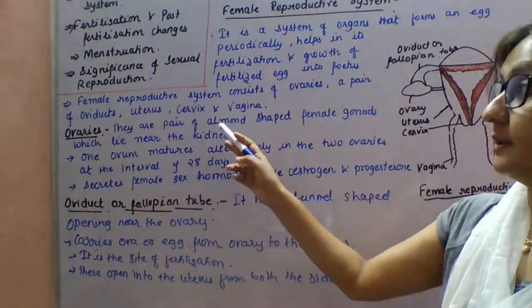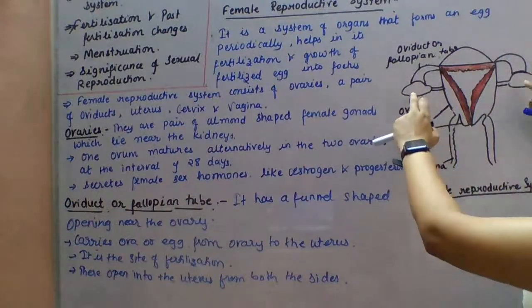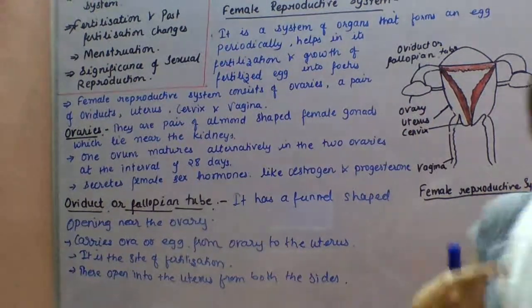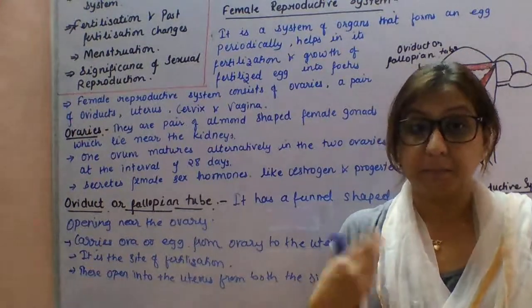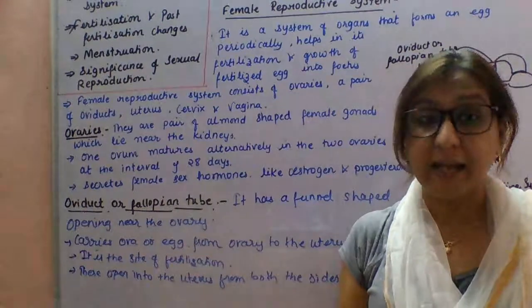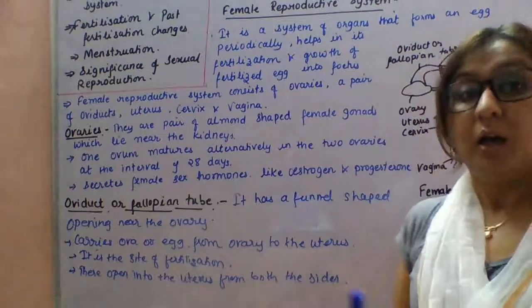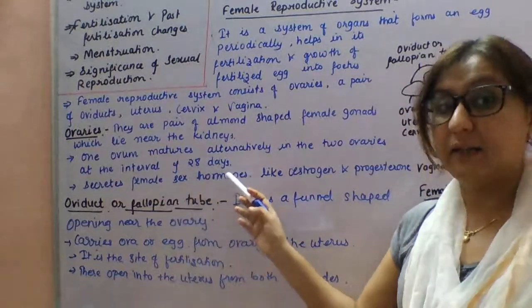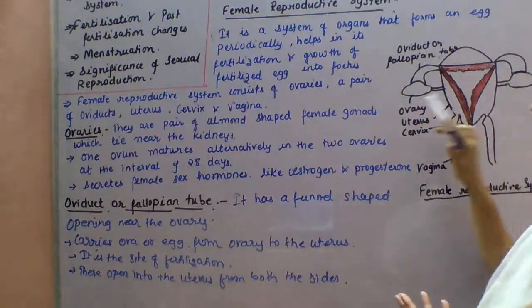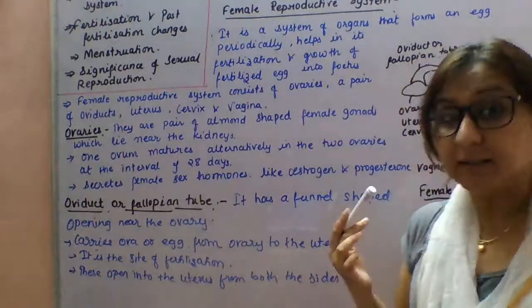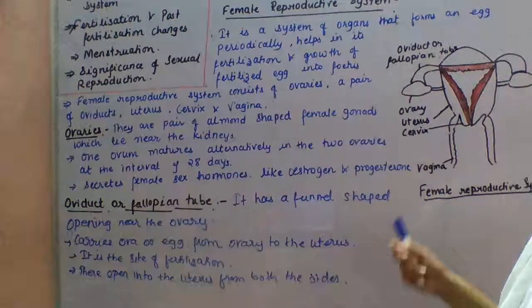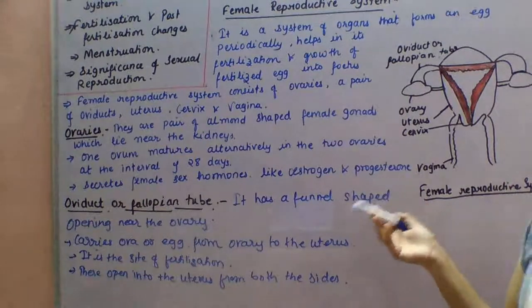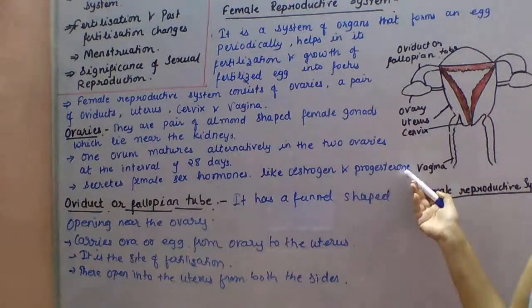Ovaries are a pair of almond-shaped female gonads. You can see that these almond-shaped female gonads lie near the kidney. When a female child is born, thousands of immature eggs are present at that time. After puberty, one ovum matures alternately in either of the two ovaries at an interval of 28 days. The ovaries are also responsible for the secretion of the female sex hormones such as estrogen and progesterone.